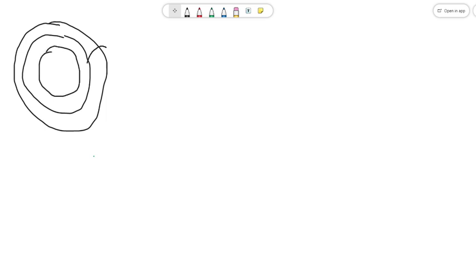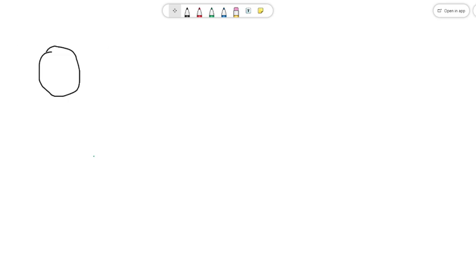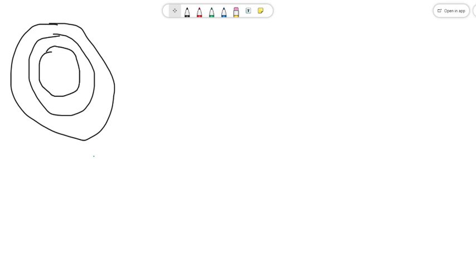And this is the rotor. So this is the stator and this is the rotor. In between these two we have an air gap.